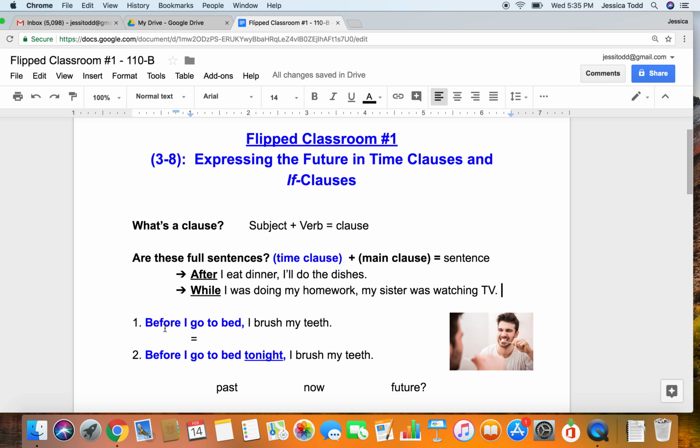Okay. Let's take a look at number 1 down here. Before I go to bed, I brush my teeth. Okay. I remember this one from the last time we learned about time clauses. Before I go to bed uses present simple. I brush my teeth also uses present simple. So I know that this one is talking about a habit. Maybe this is something that I do every day, right? Or every night before I go to bed.